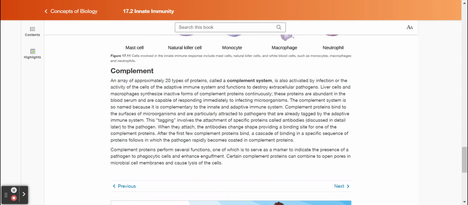Complement proteins perform several functions, one of which is to serve as a marker to indicate the presence of a pathogen to phagocytic cells and enhance engulfment. Certain complement proteins can combine to open pores in microbial cell membranes and cause lysis of the cells.